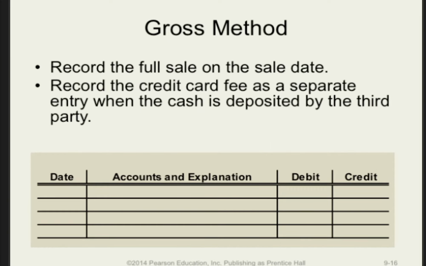Under the gross method, the full amount of the sale is credited to sales on the sale date, along with debiting the full amount of the transaction as cash. The credit card fee is recorded later when the credit card company actually deducts the amount from the cash they pay to the seller. This will require 2 journal entries on different dates.